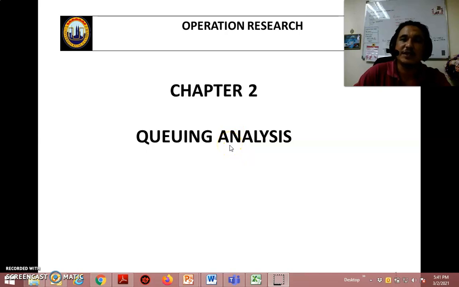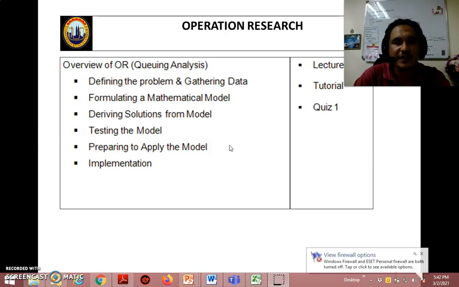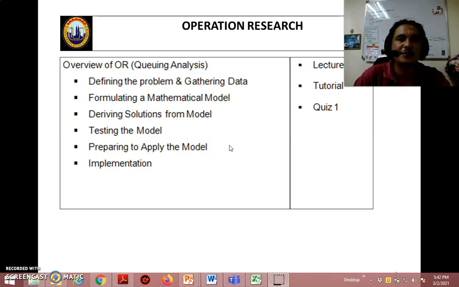So chapter 2 is queuing analysis. Under this chapter, we will define the problem, collect the data, formulate the mathematical equation and derive the solution. Then we will calculate the waiting time.